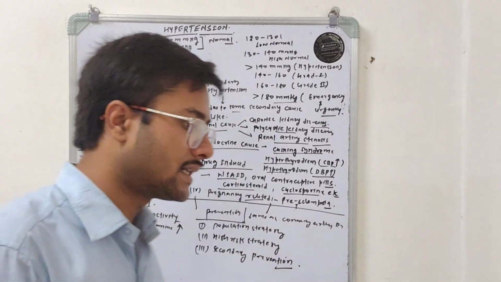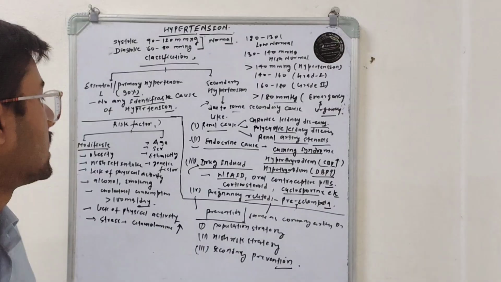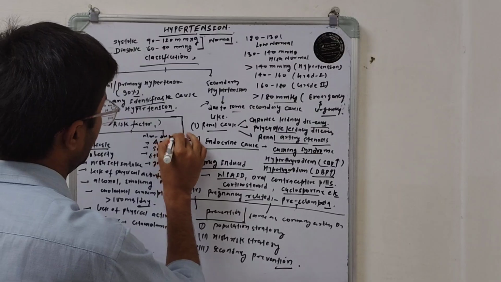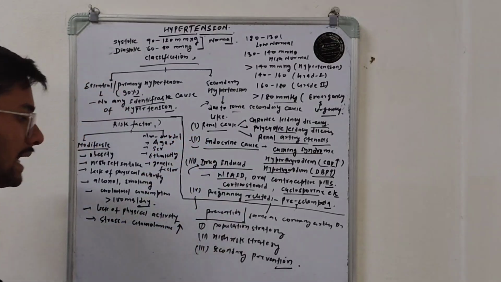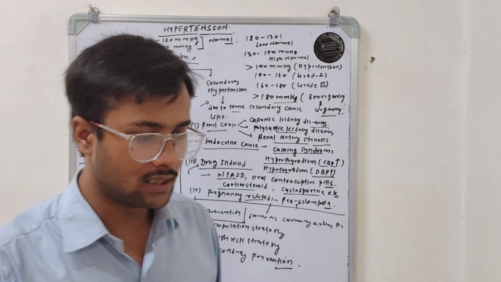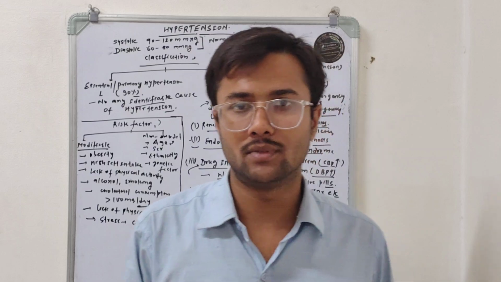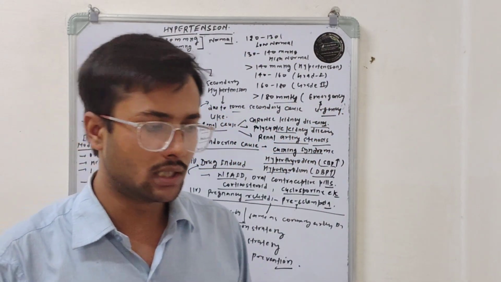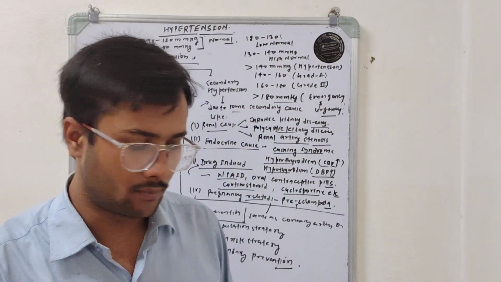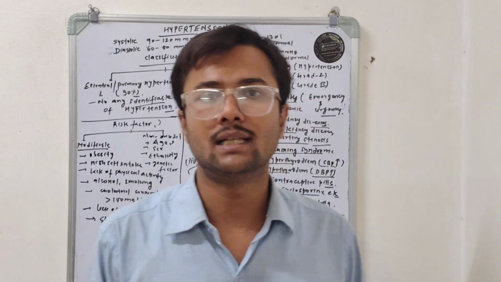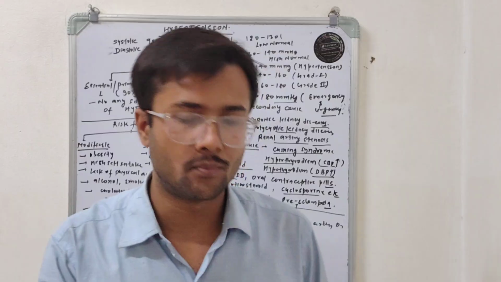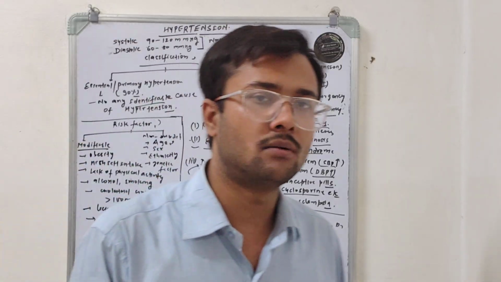So there are two risk factors: one is modifiable risk factors and another is non-modifiable risk factors. Non-modifiable risk factor means age. As the age of a person progresses, what happens? There is destruction of the collagen fibers in the arteries. So due to this, the arteries of a person become stiff. When the arteries become stiff, they lose the pulsatile nature and do not expand properly.